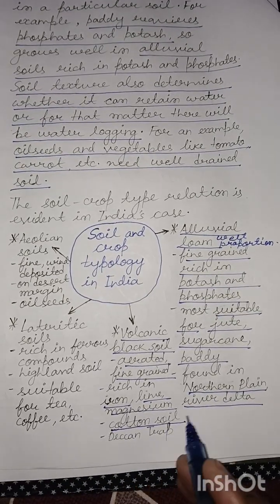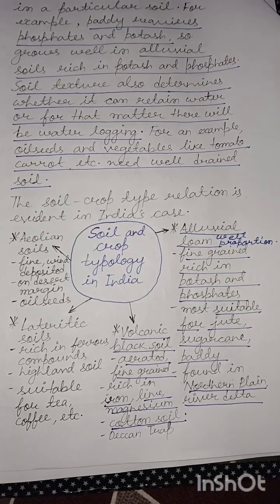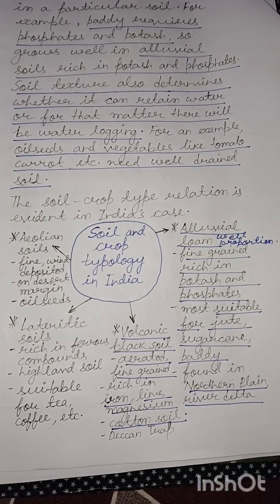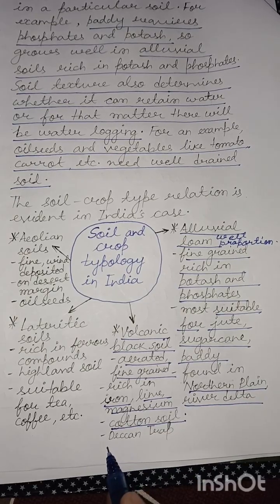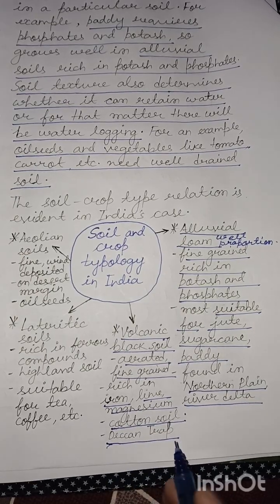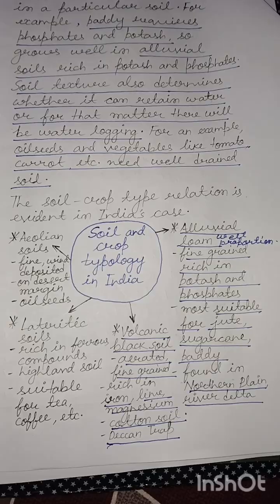You can understand very well the control of black soil on the cotton crop is so pronounced that it is called cotton soil itself. Most of India's topmost cotton producing provinces are in black soil region. It is found in the Deccan Trap region, which you know is a large volcanic province in the part of Peninsular India.